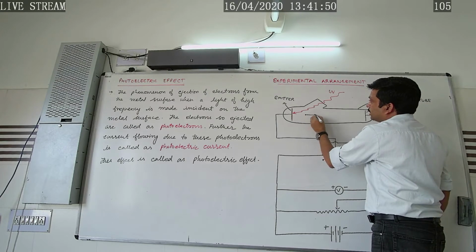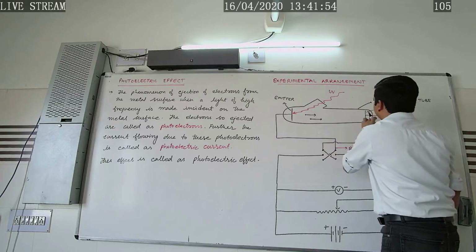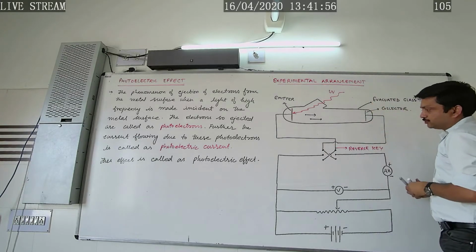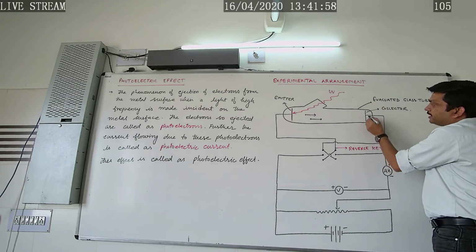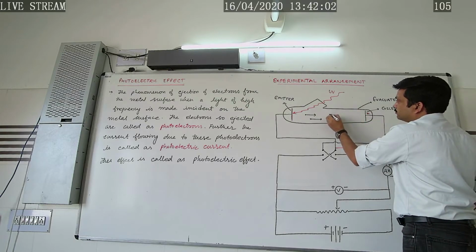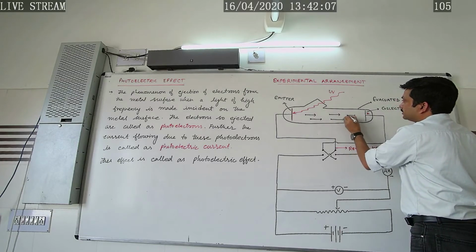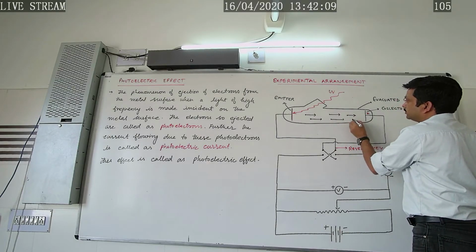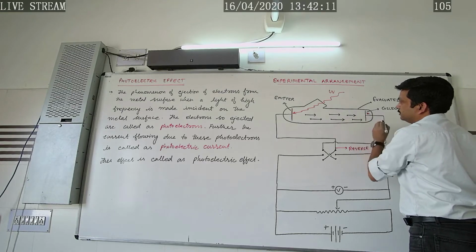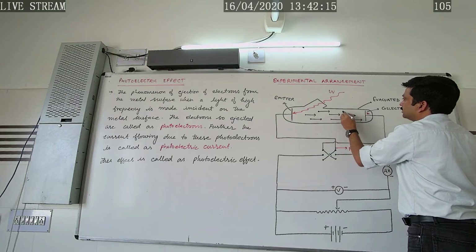The electrons are ejected from its surface, and if this collector is maintained at the positive potential, under that condition these electrons will get accelerated towards the positive plate, in this way.